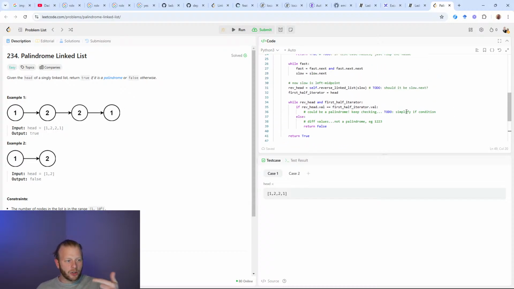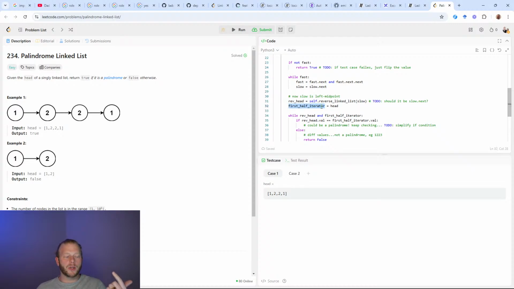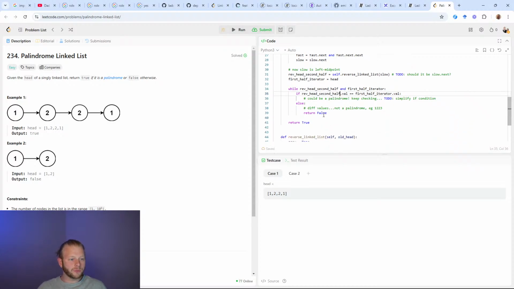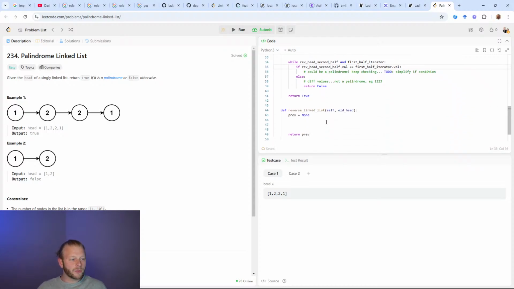And when we return up, it's going to be the head of the reversed second half. And maybe rev head second half is clearer. So we'll call it rev head second half. Okay? Feedback welcome, but I think this makes sense to me.